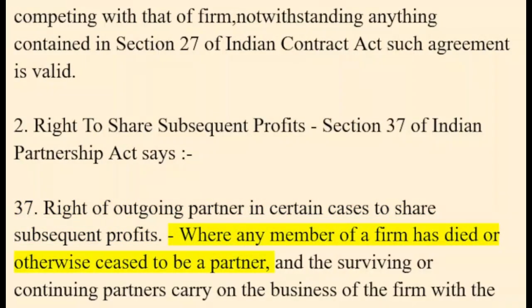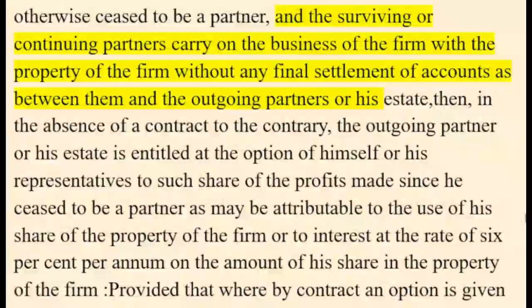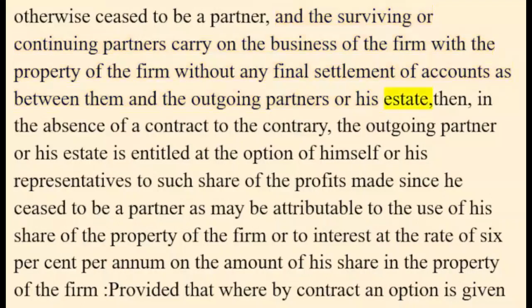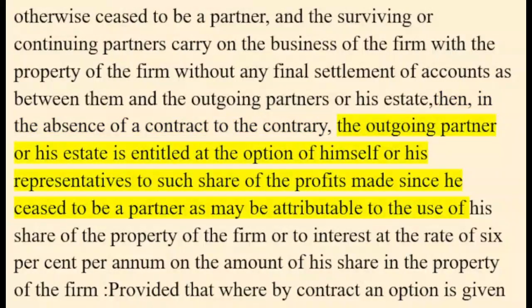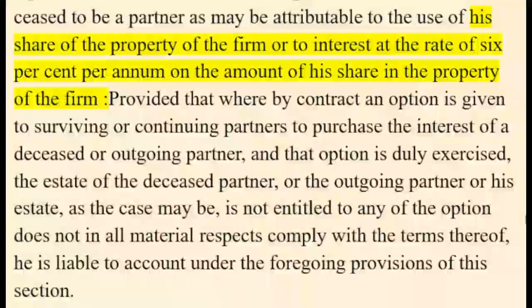Where any member of a firm has died or otherwise ceased to be a partner, and the surviving or continuing partners carry on the business of the firm with the property of the firm without any final settlement of accounts as between them and the outgoing partner or his estate, then, in the absence of a contract to the contrary, the outgoing partner or his estate is entitled at the option of himself or his representatives to such share of the profits made since he ceased to be a partner as may be attributable to the use of his share of the property of the firm or to interest at the rate of 6% per annum on the amount of his share in the property of the firm,